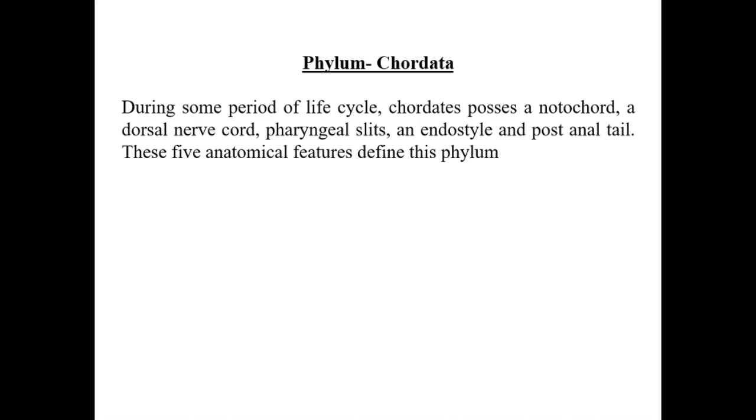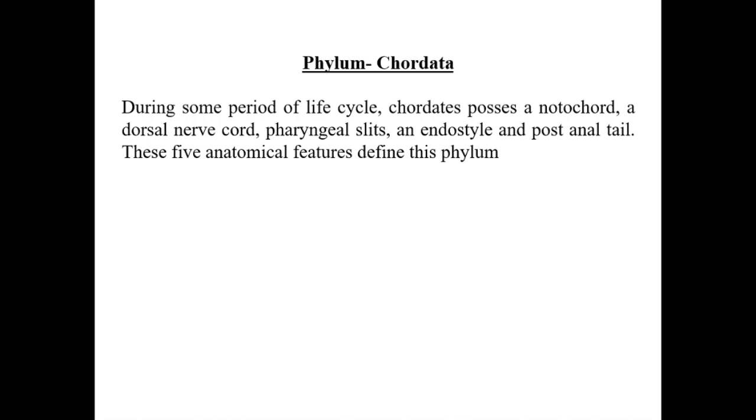The dorsal tubular hollow structure present in the animal or species is called the notochord, and this is the distinguishing character of phylum Chordata. Or we can say that during some period of the life cycle, a chordate possesses a notochord, a dorsal nerve cord, pharyngeal slits, an endostyle and a postanal tail. These 5 anatomical features define this phylum Chordata.